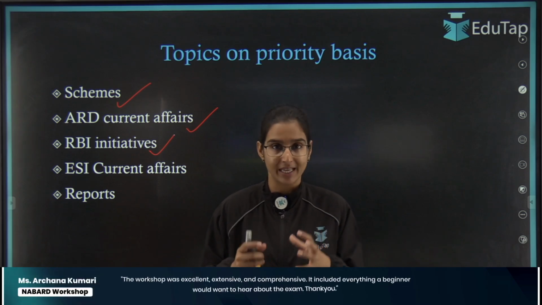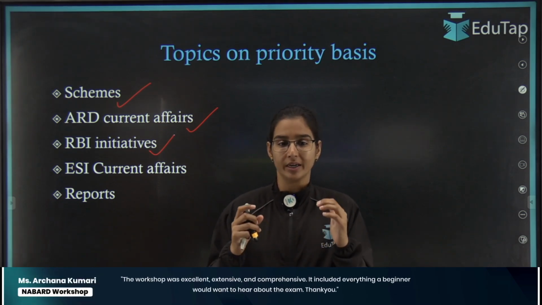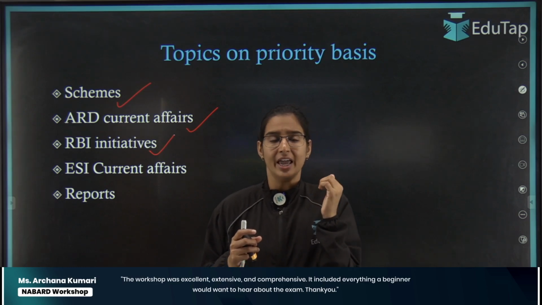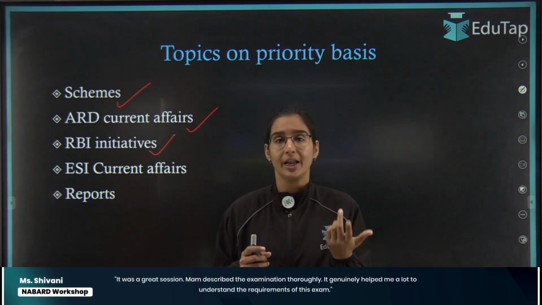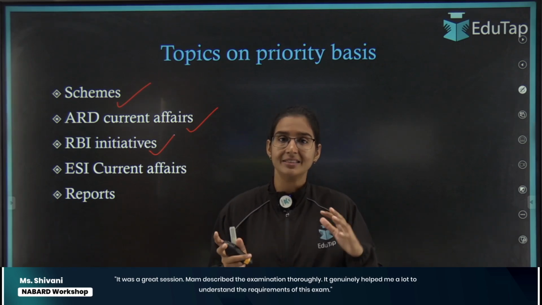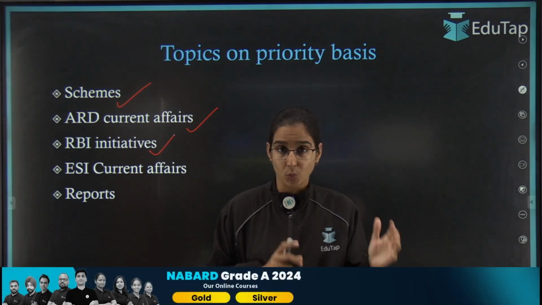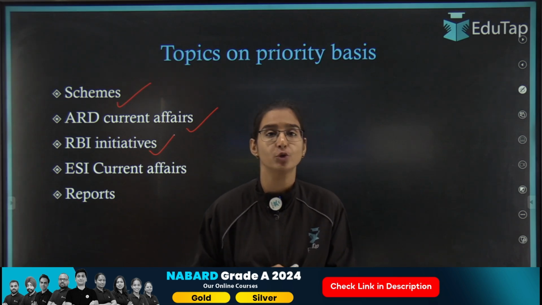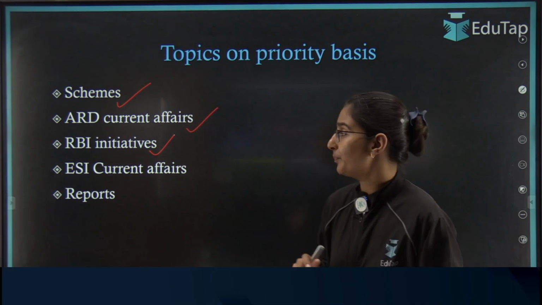So in the phase 2 examination, we have to give importance to the finance news, and if not the finance news, then at least the RBI initiatives, because they might come. So it becomes important for us to include RBI initiatives in our phase 2 current affairs list as well.